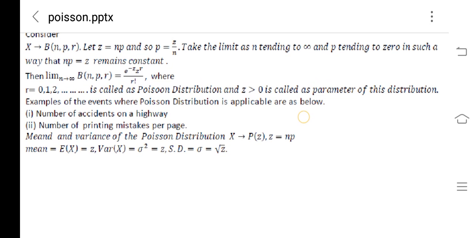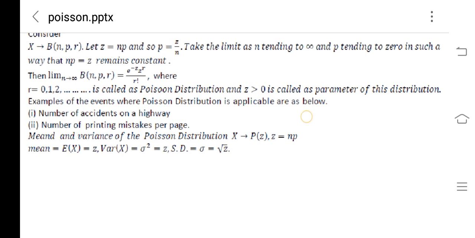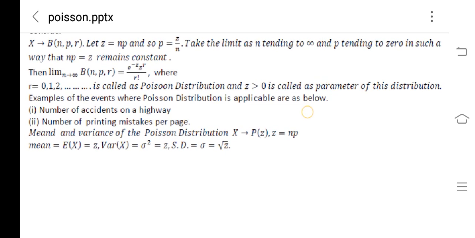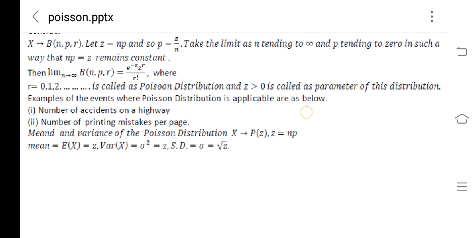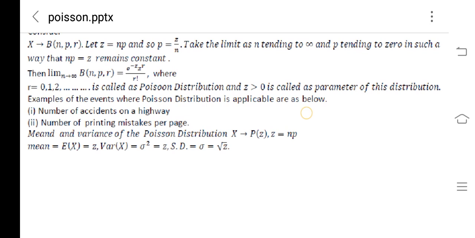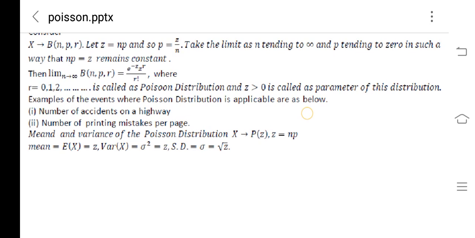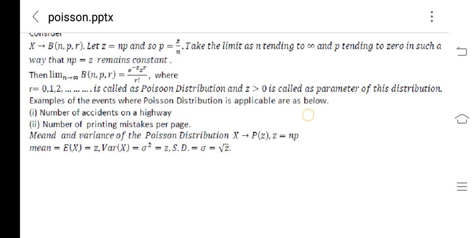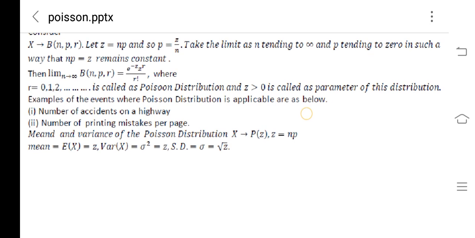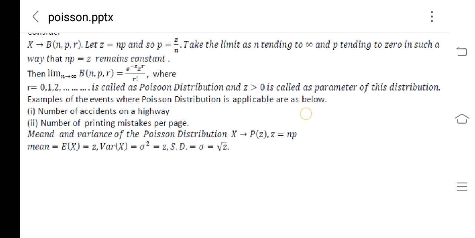Mean and variance of Poisson distribution is given as below. Mean is expected value of x, that is z, and variance of Poisson distribution variable x is sigma square, that is also z, and SD is sigma, that is root z. So mean is z, variance is also z, and standard deviation is root z.